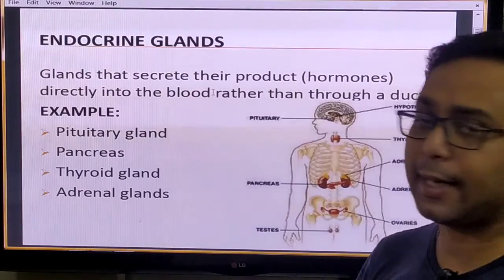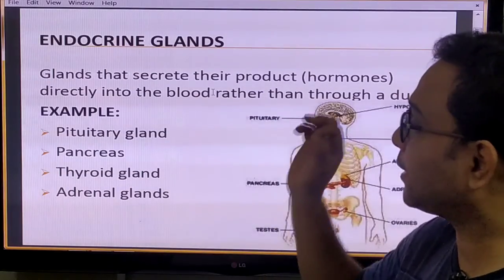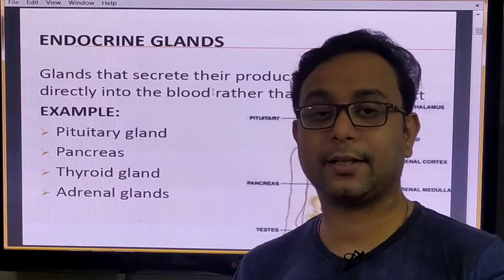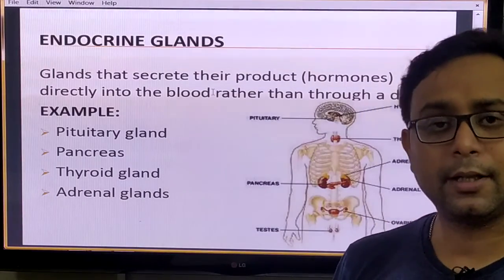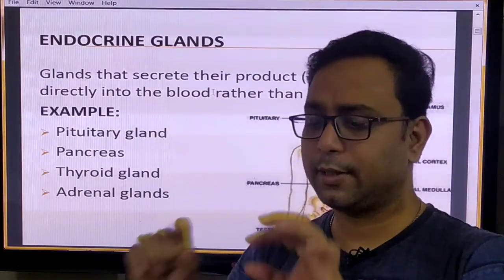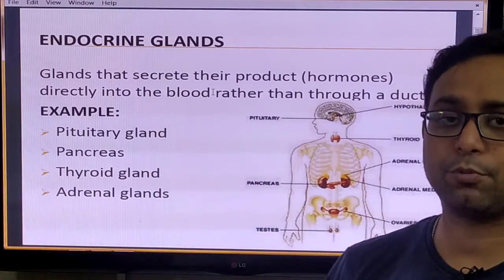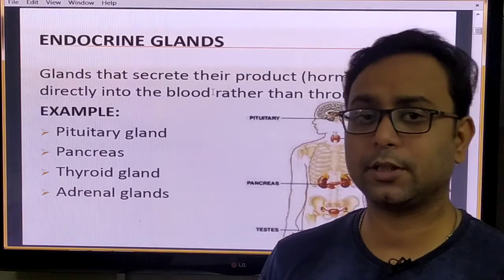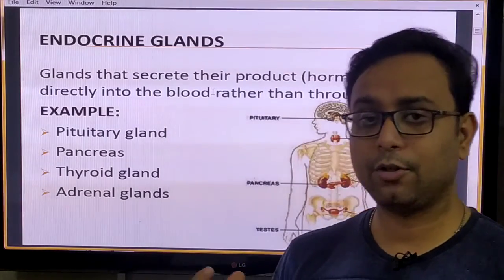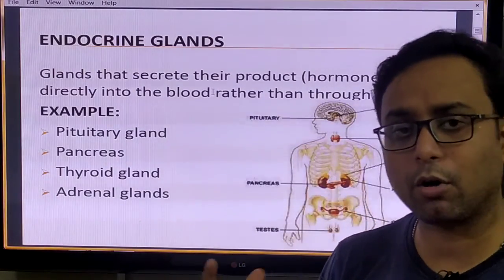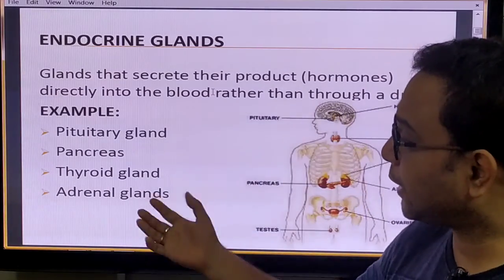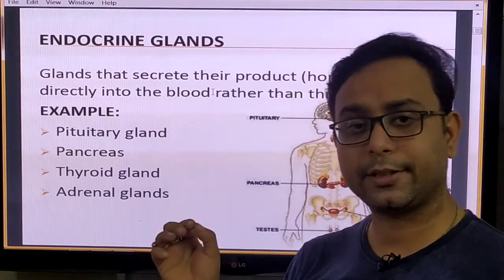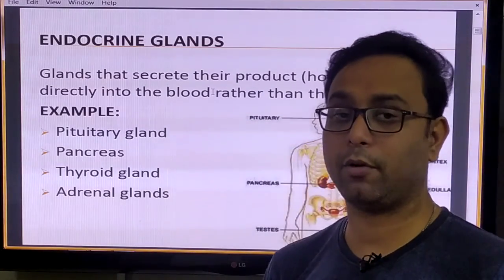But endocrine glands, their secretions are transported from one part to another by means of blood. They have no ducts, no pipe for transportation. In today's class we discuss these endocrine glands. They secrete the hormones. Pituitary gland, pancreas, thyroid, and adrenal glands are the different glands present in our body.